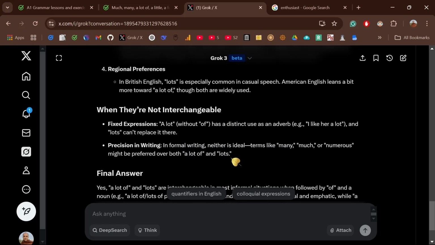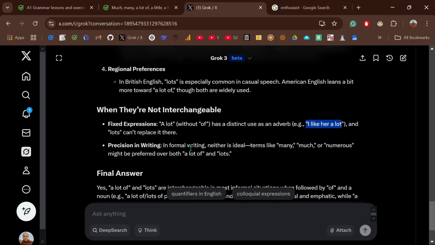When they're not interchangeable, okay. In fixed expressions, when you have a lot without of, then you cannot just say lots. For example, I like her a lot. I like her a lot. Very much. So you cannot say I like her lots. Okay, so it's slightly different here. I like her a lot, not lots, okay?